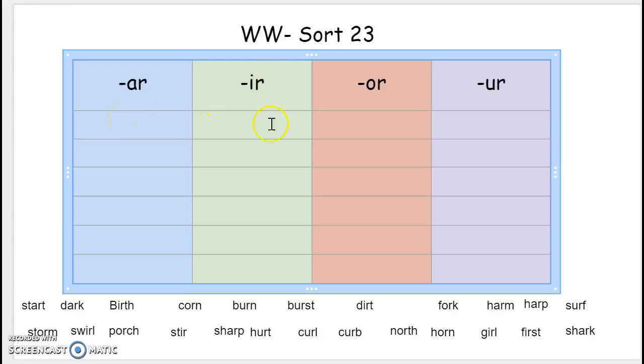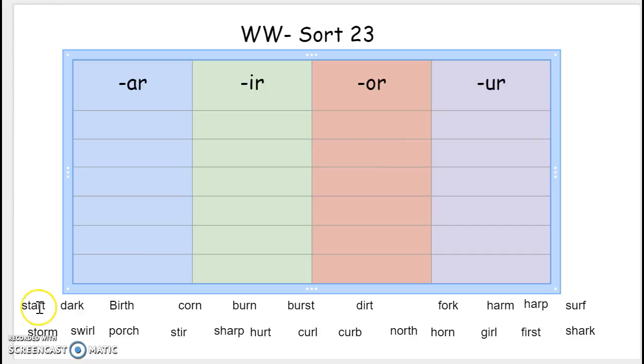We have IR, which says just like you are. It would say er as in curl, or IR would say er as in stir. Then we have AR that will say ar, like stars. And then we have OR that will say or, like fork.